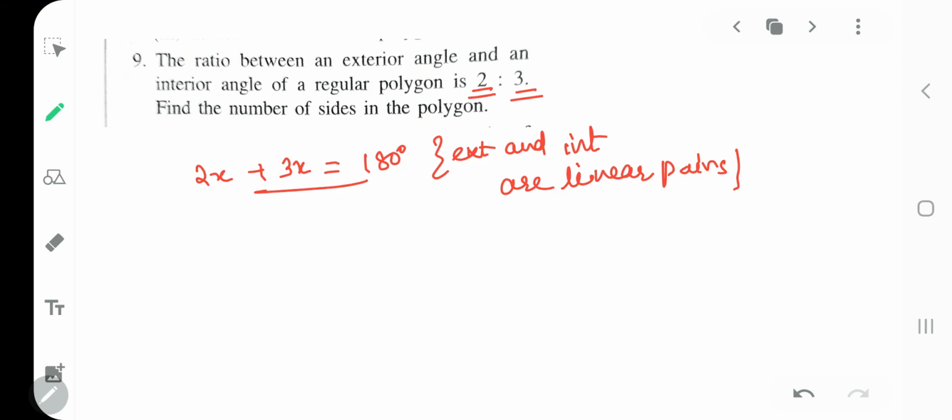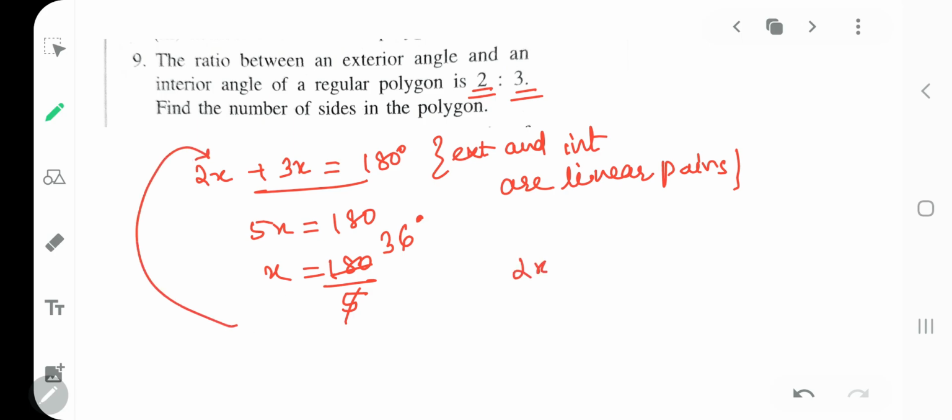Okay, now you got this. So you got 5x is equal to 180. From there you got the value of x as 180 divided by 5. That is 5 3s are 15, 36. So x will be 36. You will put the value of x in 2x, so that will be 2 into 36, that will be 72. And you will put it in 3x also, so 3 into 36. Got my point clear? So like this you have to find the value.